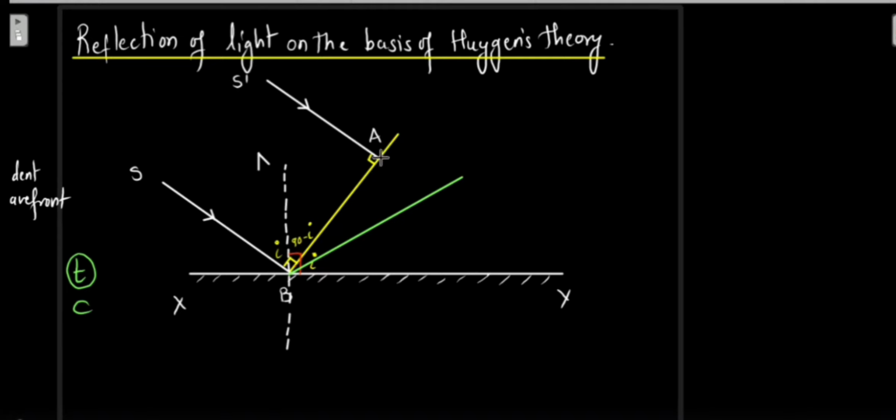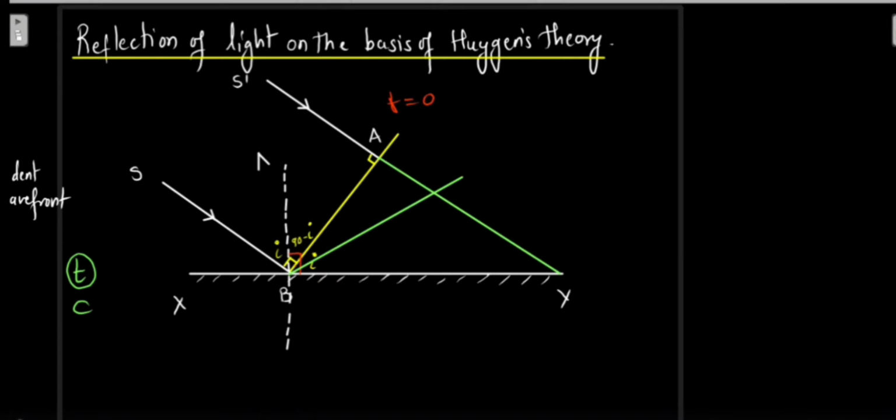In the same time t, this S dash A has reached the reflecting surface XY. Are you getting this? Supposing the original time t is equal to 0, at time t equal to 0, where were the two rays? The S ray was at B and the S dash ray was at A.